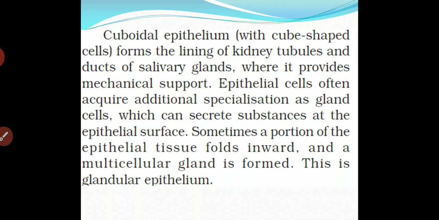As well, epithelial cells often acquire additional specialization as gland cells. There is a presence of gland cells in the epithelium, which can secrete a substance at the epithelial surface. At the epithelial surface, different materials get secreted so that they cannot intermix with each other.